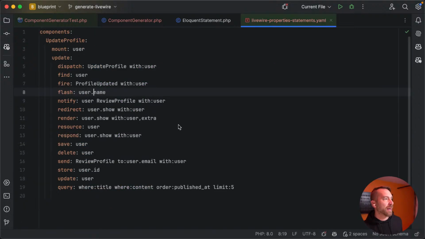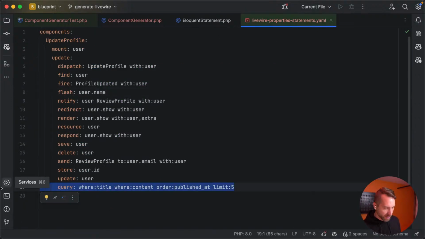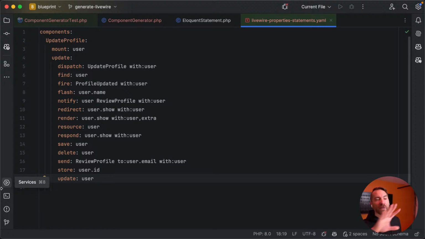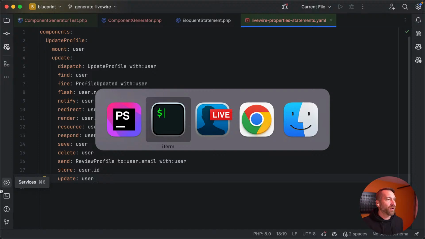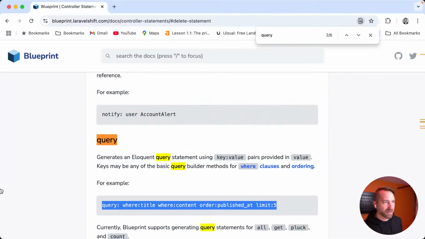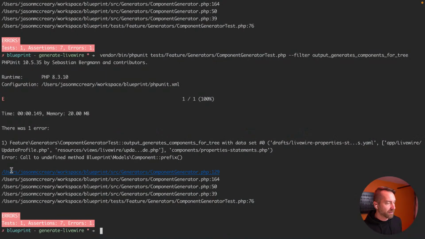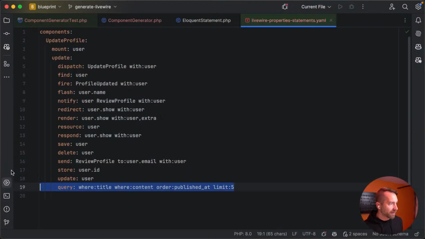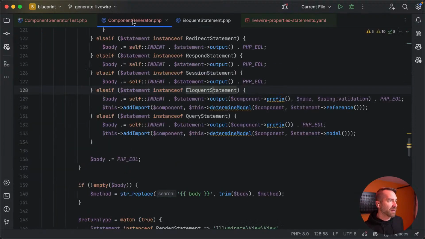So here's what I'm going to do. I'm going to temporarily remove this query statement and see if we can actually generate the rest. Because again, I don't even really remember what the query statement does. So kind of like validate, I'm going to see if that's something else. Okay, so there's other things that call this. So it's not just that. So let's put it back. I'm all over the place on my window management there. Let's put it back and let's see what we can do here.